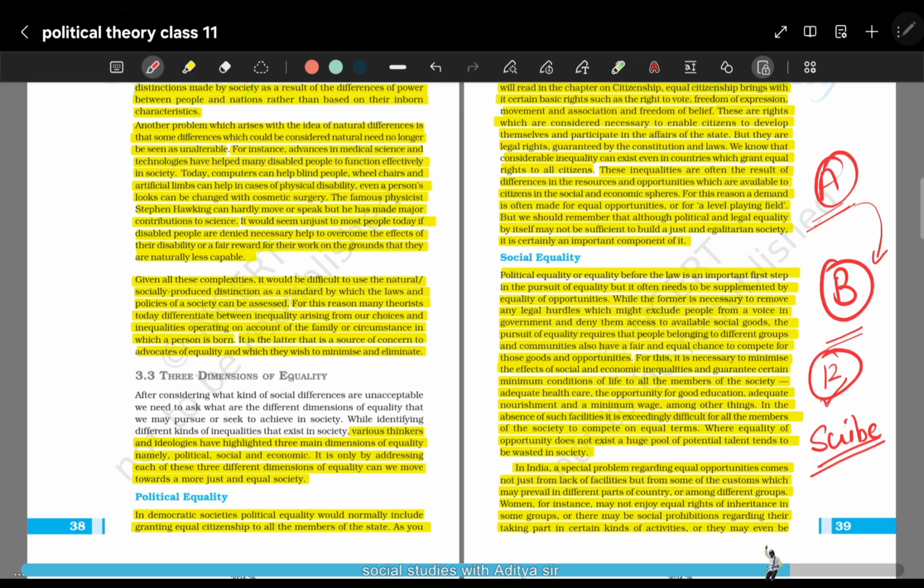So here we can see an example that this person is suffering from some form of disability, and to give him equal opportunity of giving the boards exam at par with other people, this person is given a scribe, because he could not write, okay? He could not write due to some locomotor disability. So he was given a scribe because he wanted to pursue his education.